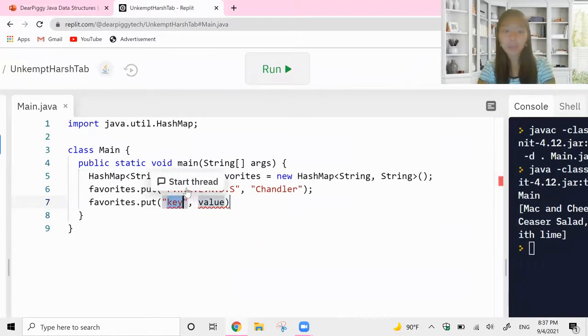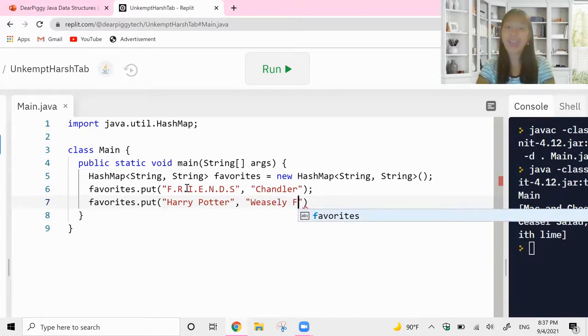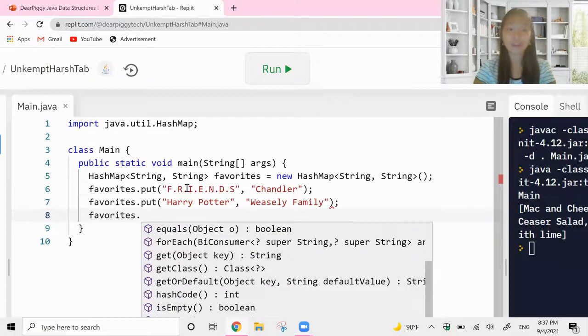And then let's do another one. So this time let's do a book. I'm also a huge Harry Potter fan. Catch me at Hogwarts. I'm still waiting for my Hogwarts acceptance letter, but who knows, maybe it'll come. My favorite character in Harry Potter, Ron Weasley, Hermione Granger. I personally really like just the Weasley family in general. I would do anything to go be a Weasley for a day. I don't think I could stand the nonsense forever, but just being a Weasley for a day sounds so fun.